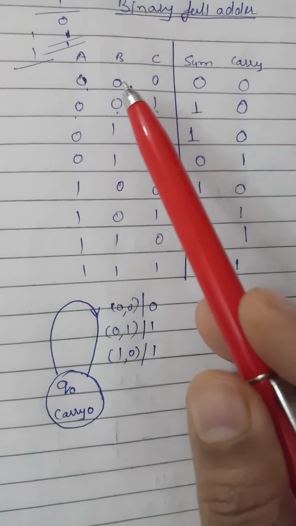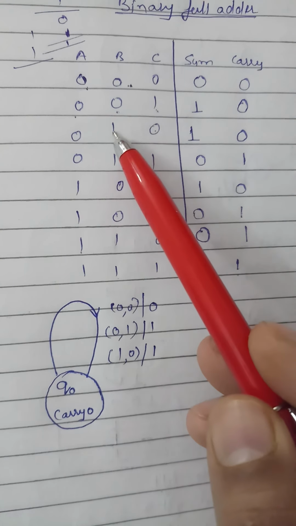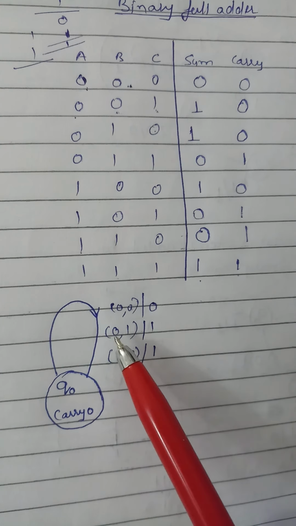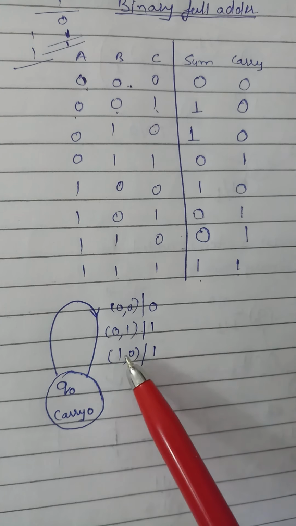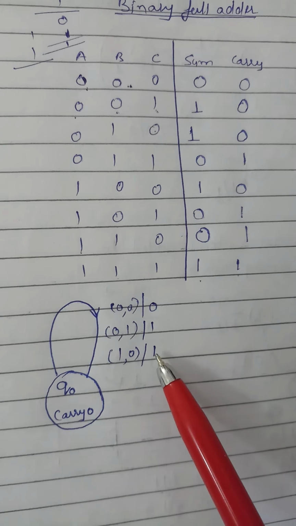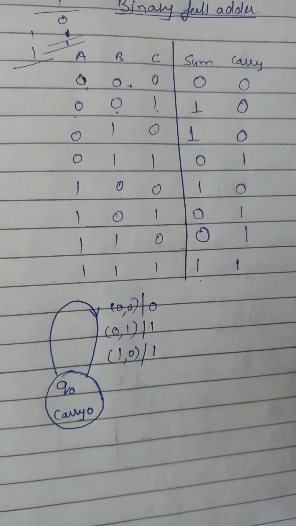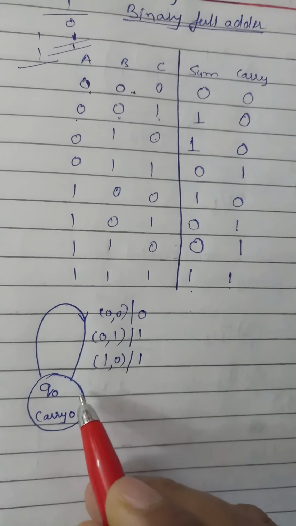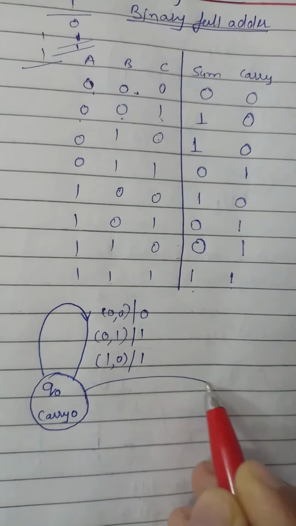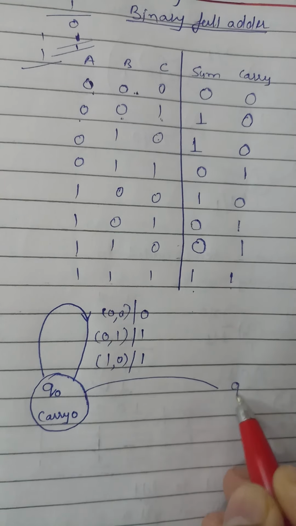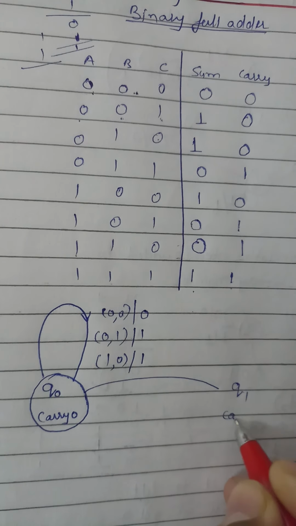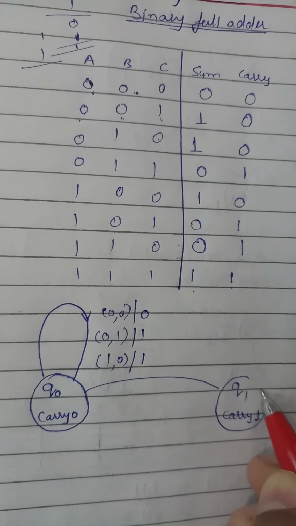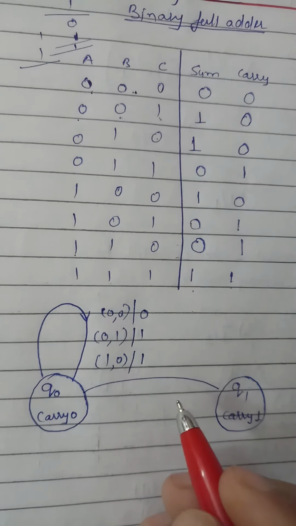So what cases are we having? 0 0, 0 1 or 1 0. So we write here 0 0, what do we get? 0. 0 1, what do we get? Sum 1. And 1 0, what do we get? Sum 1. So we write here like this. Now move to the next state, Q1 with carry 1.